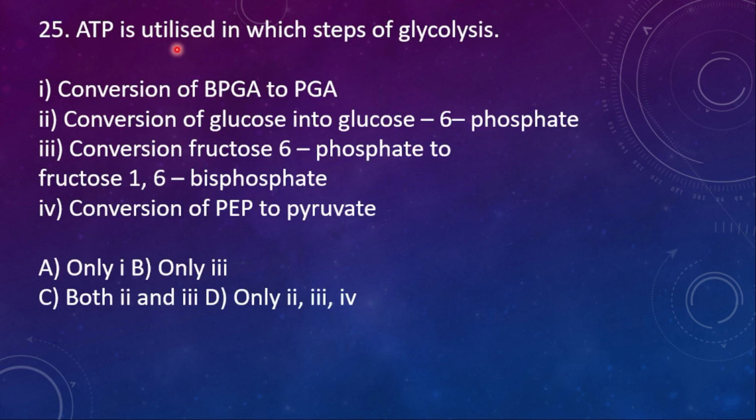25. ATP is utilized in which steps of glycolysis? 1. Conversion of BPGA to PGA. 2. Conversion of glucose into glucose 6-phosphate. 3. Conversion of fructose 6-phosphate to fructose 1,6-bisphosphate. And then 4th, conversion of PEP to pyruvate. So here the right option is option C, both 2 and 3. In 2 and 3 what happens? There is a utilization of ATP.